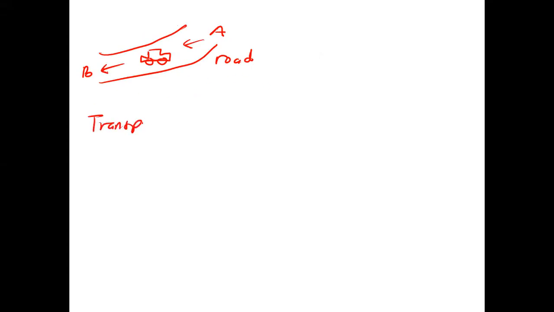Kalau kita tengok macam di jalan raya, we have road, and then we have car, and then we are moving from destination A towards destination B. So this whole thing, we call it transport system dekat jalan. Transport system in human community.